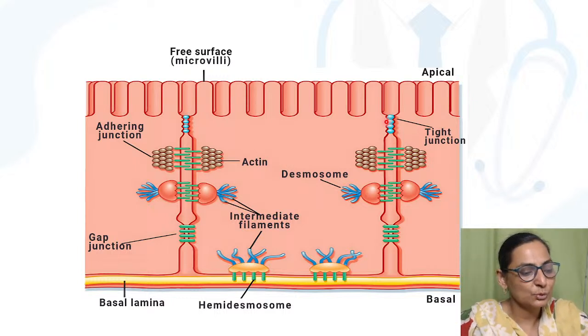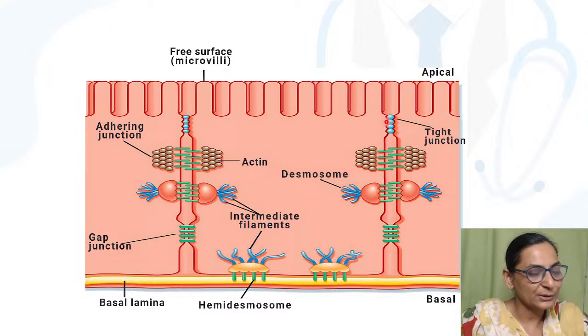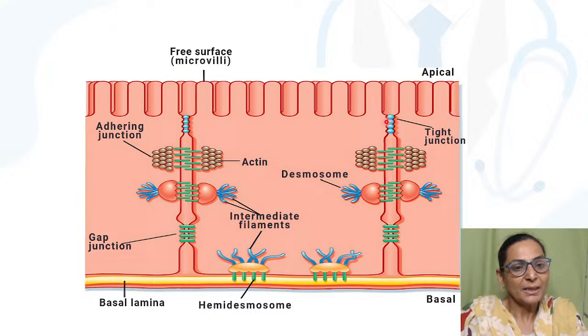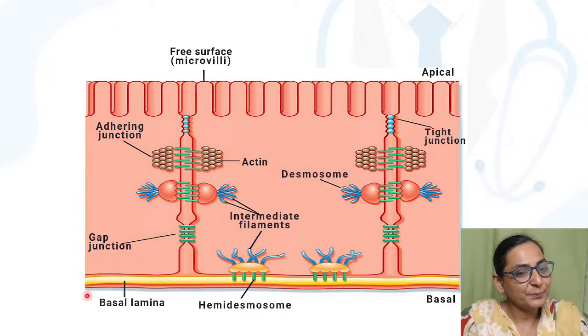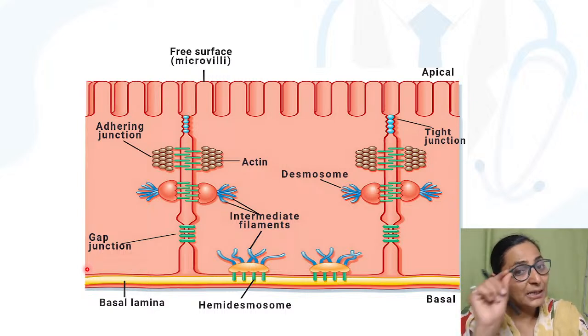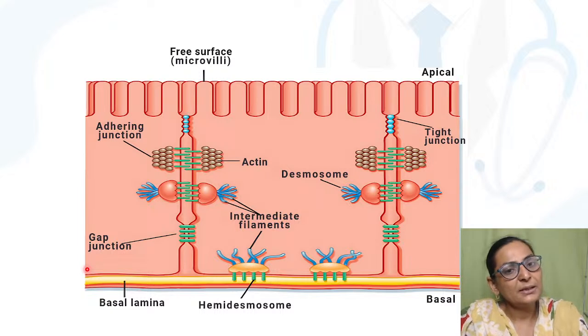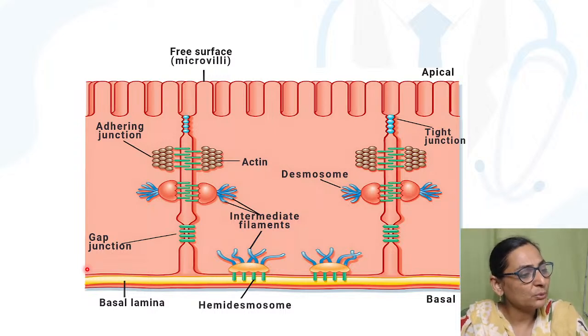The commonest site where it is present are the epithelial cells. Remember, the apical, not the basal. The epithelial cells of your intestinal mucosa, your renal tubules, the blood-brain barrier.